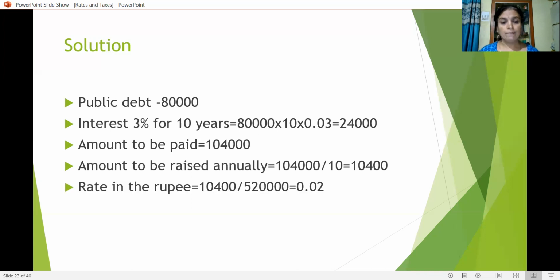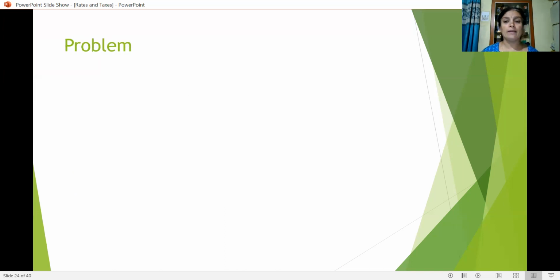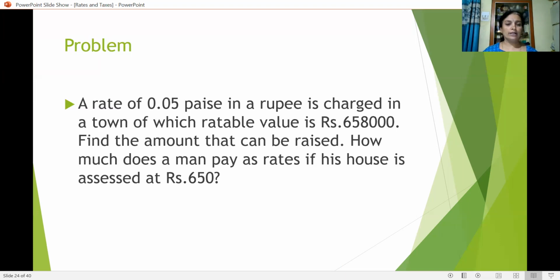Rate in the rupee is equal to estimated expenditure divided by rateable value. That is 10,400 divided by 5,20,000. It is nothing but 0.02. That is 2 paise in a rupee. I hope you have understood how we have calculated it.